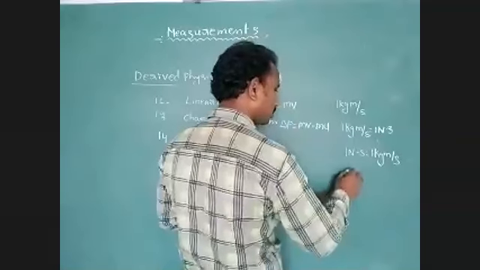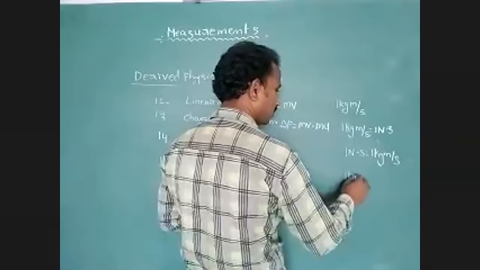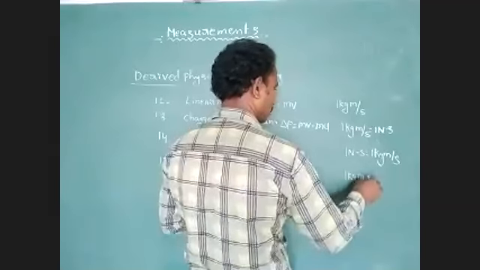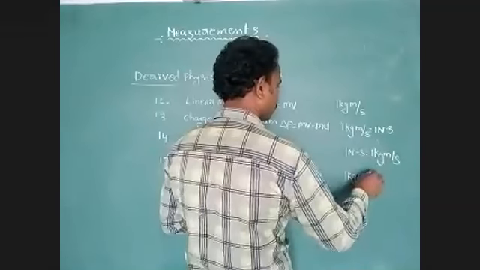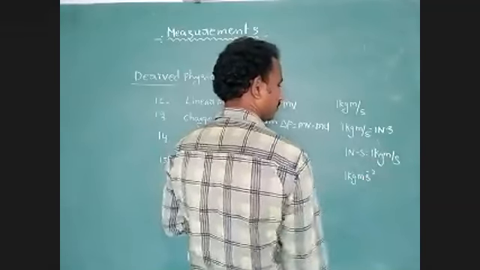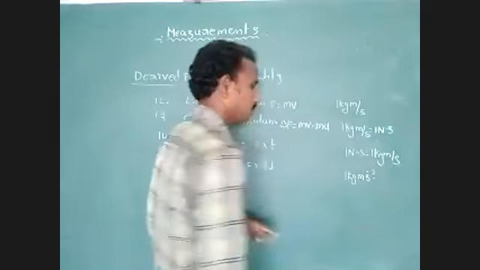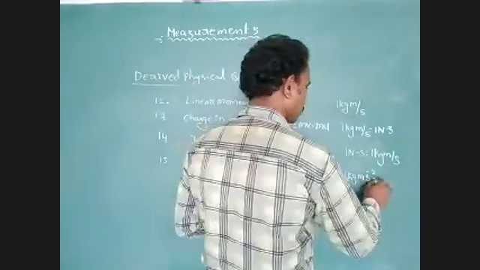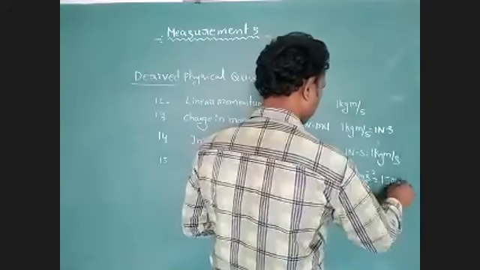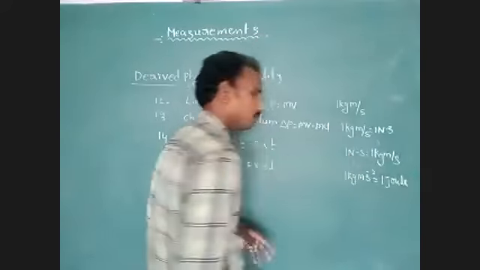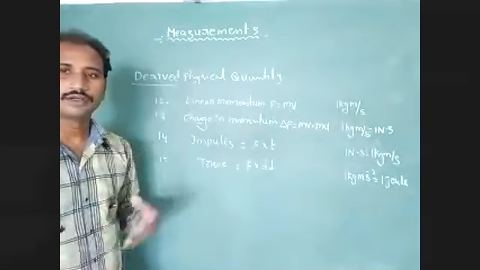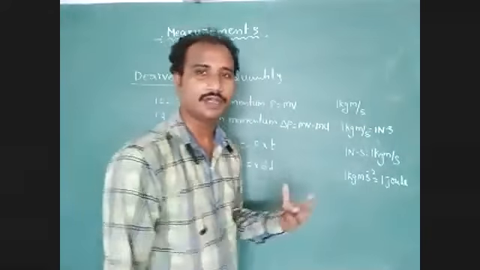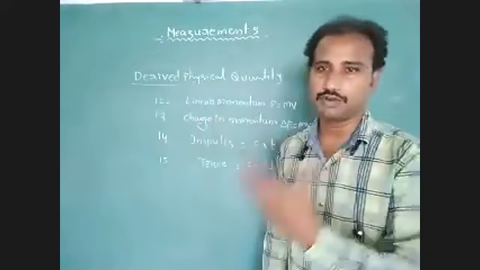Unit of torque is 1 kg meter squared per second squared, that is equal to joule. The unit of torque, unit of work, and unit of energy is 1 joule.